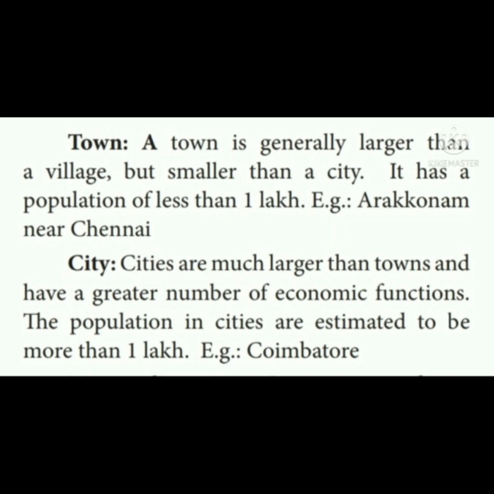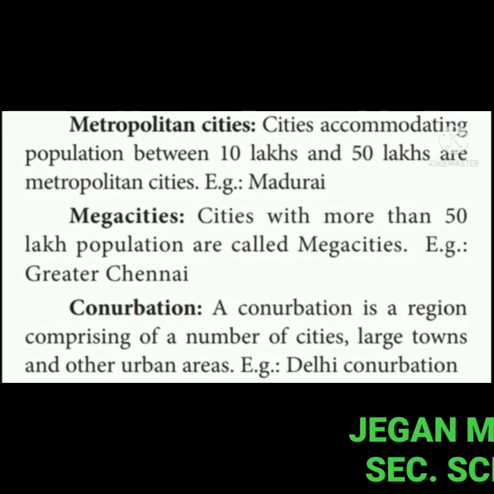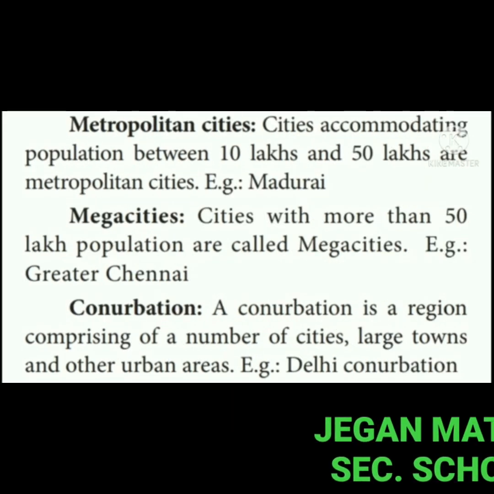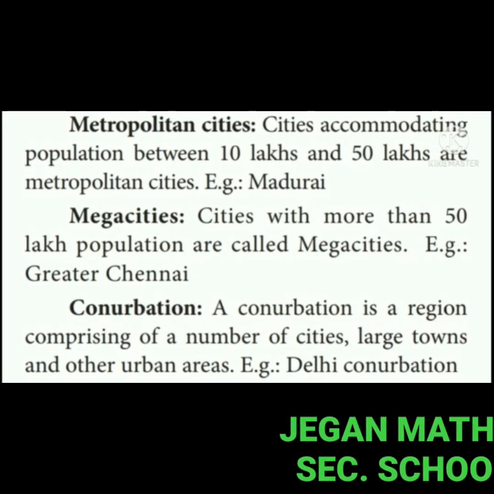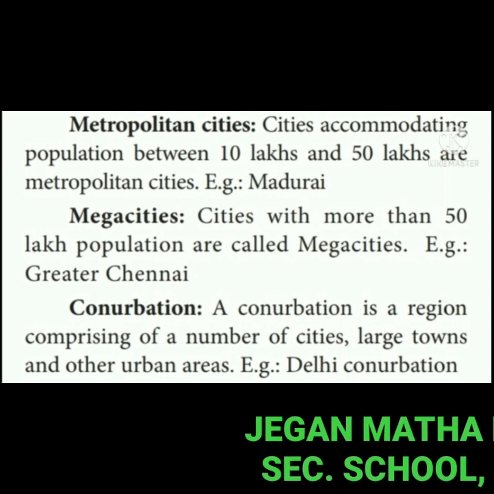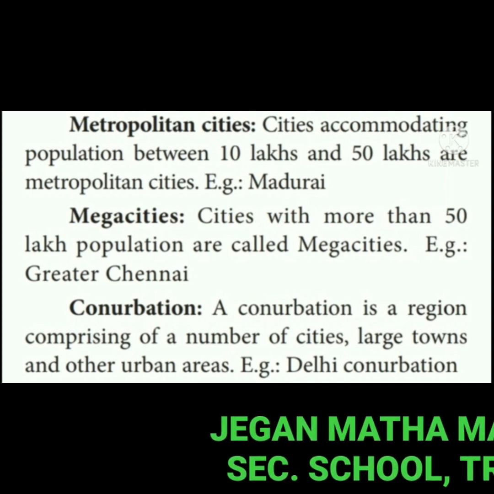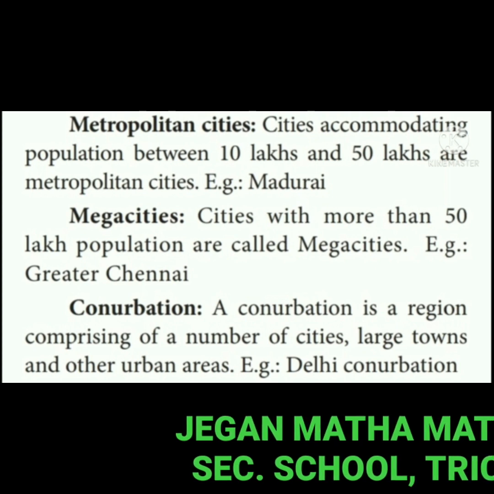City. Cities are much larger than towns and have a greater number of economic functions. The population in cities is estimated to be more than 1 lakh. Example, Coimbatore. Metropolitan cities. Cities accommodating a population between 10 lakhs and 50 lakhs are metropolitan cities. Example, Madurai. Megacities.